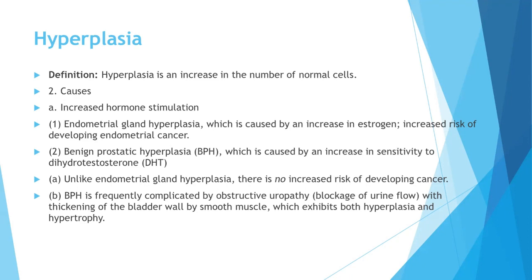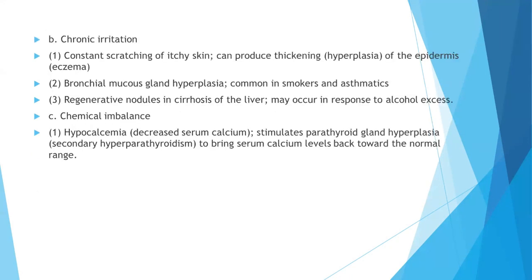BPH is frequently complicated by obstructive uropathy with thickening of the bladder wall by smooth muscle, which exhibits both hyperplasia and hypertrophy. This last point about BPH is typically very, very important. Chronic irritation: the constant scratching of itchy skin can produce thickening, that is, hyperplasia of the epidermis. Bronchial mucous gland hyperplasia is common in smokers and asthmatics. Regenerative nodules in cirrhosis of the liver may occur in response to alcohol excess.